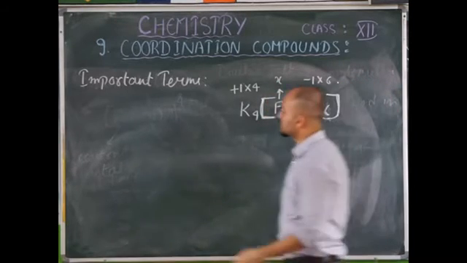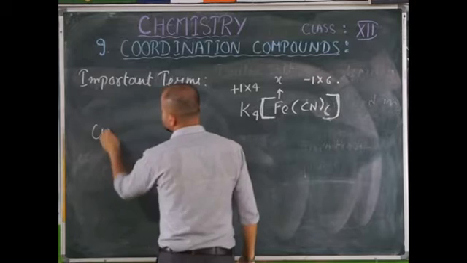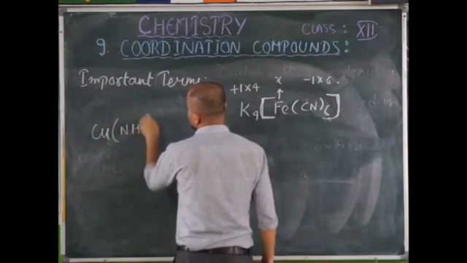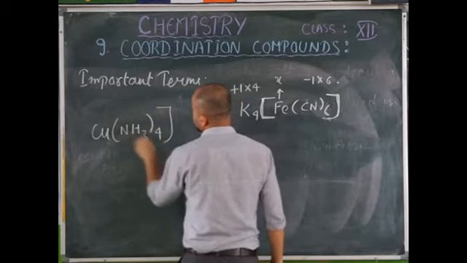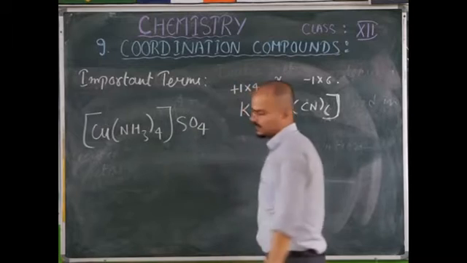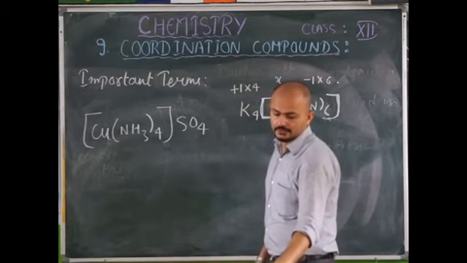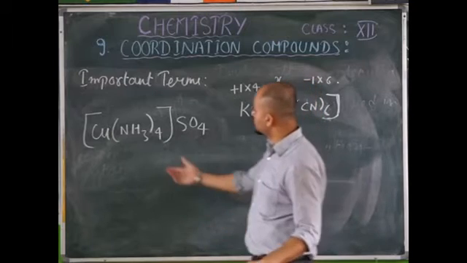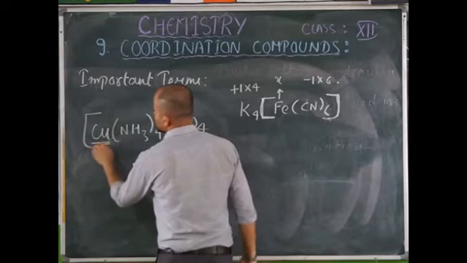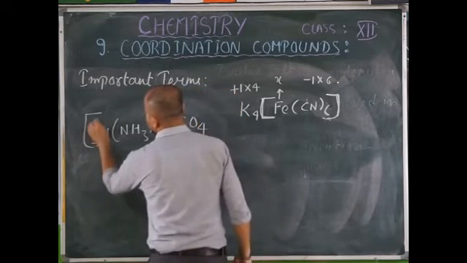So let me take one particular example. Here we have [Cu(NH3)4]SO4, and you have the sulfate ion. Here you do not know the oxidation state of copper, so let's consider it to be x.